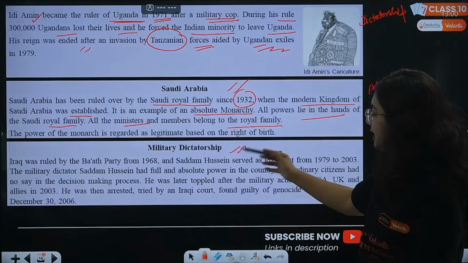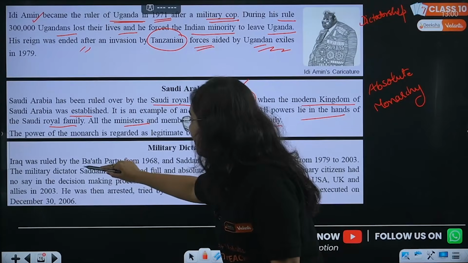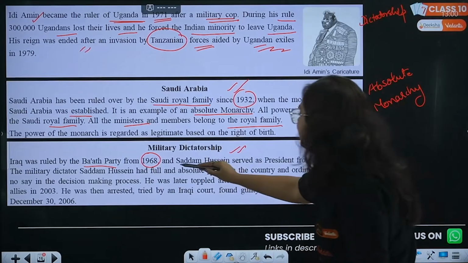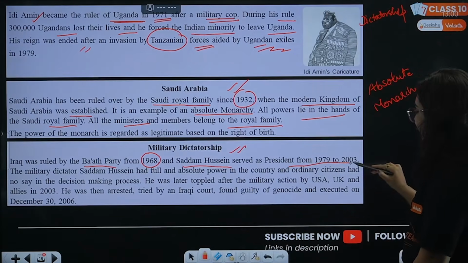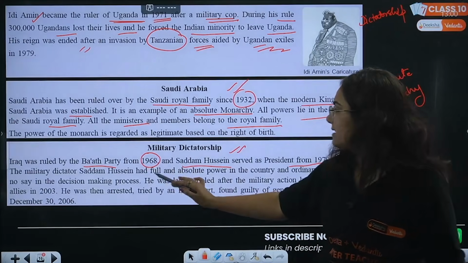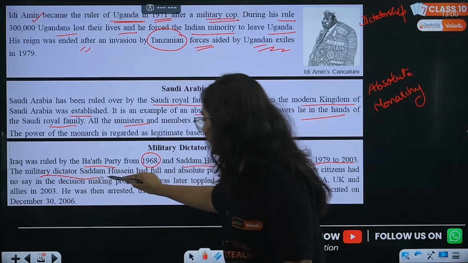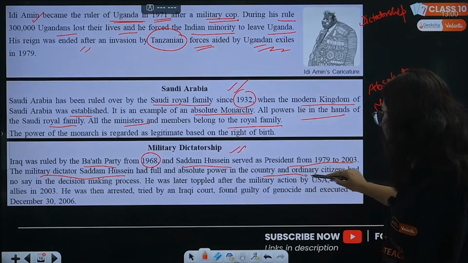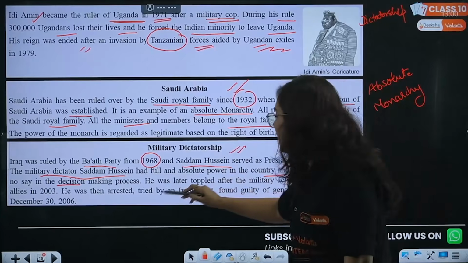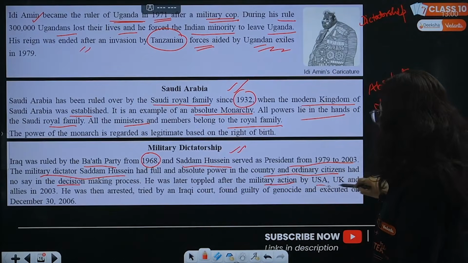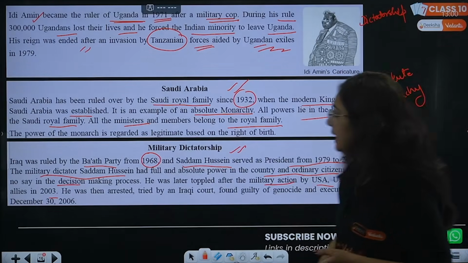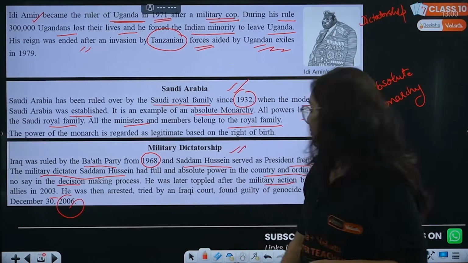Then there is military dictatorship also. Iraq was ruled by the Ba'ath Party from 1968. If you have ever heard the name Saddam Hussein, he served as the president of this party. See, this party exists in other countries, however, now it does not exist in Iraq. The military dictator he was, had full and absolute power in the country, and ordinary citizens had no say in decision making. He was later toppled after the military action by the US, UK and allies. So it was in 2006 basically, right, when he was executed.